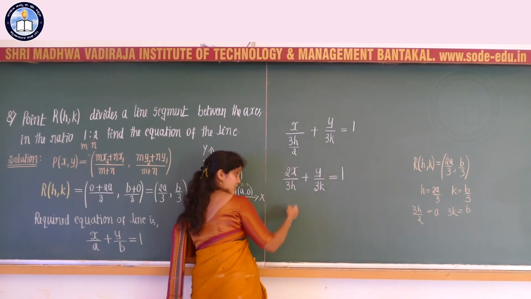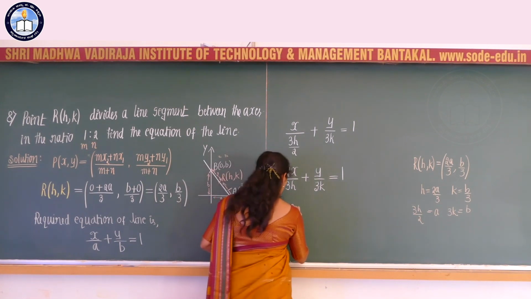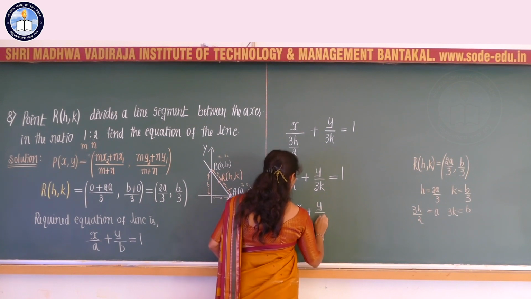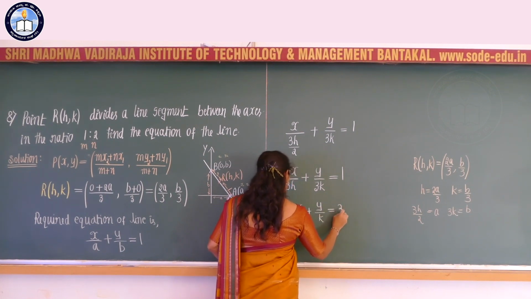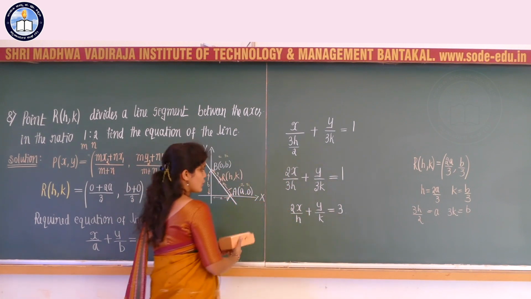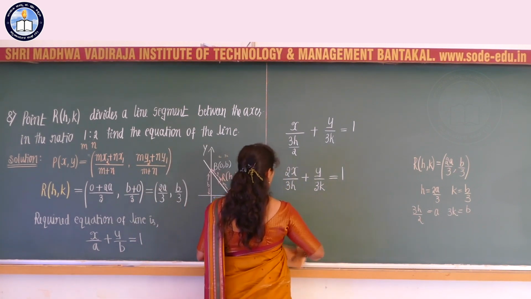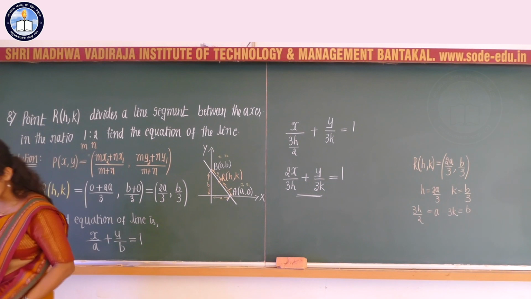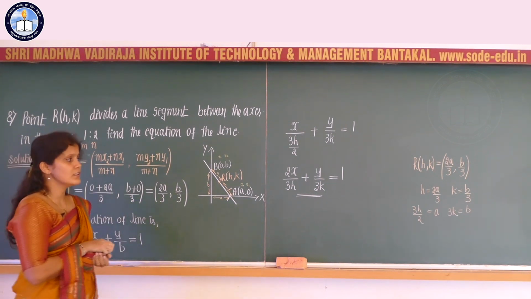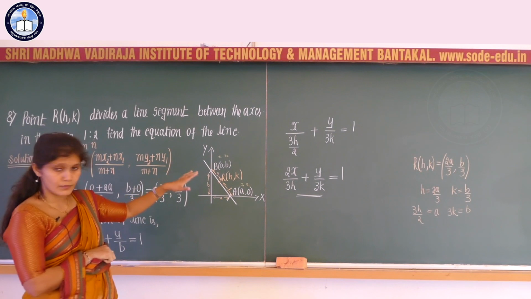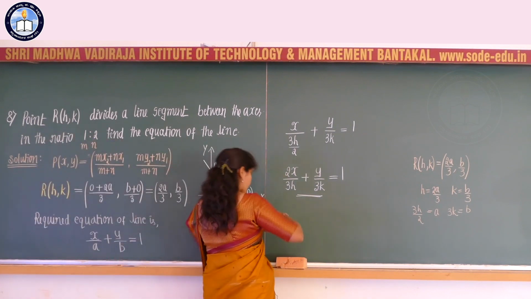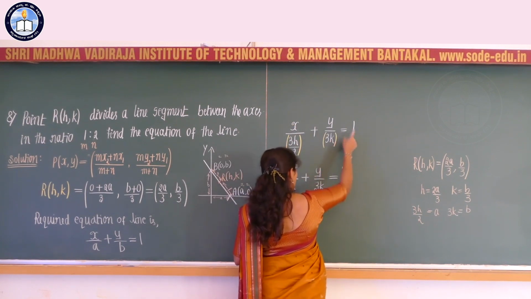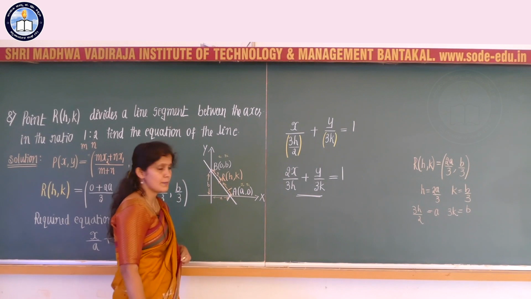You can write it within one line, taking 1 by 3 common, which gives 2x divided by h plus y divided by k is equal to the constant 3, or you can stop here itself, that is 2x divided by 3h plus y divided by 3k is equal to 1. That represents the required equation of the line, or if we stop here, it is in the form x by a plus y by b is equal to 1.